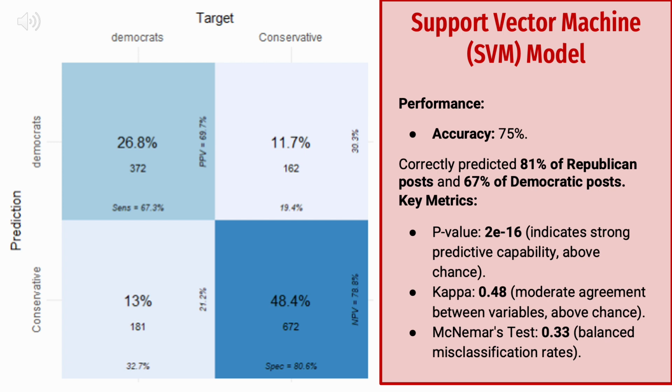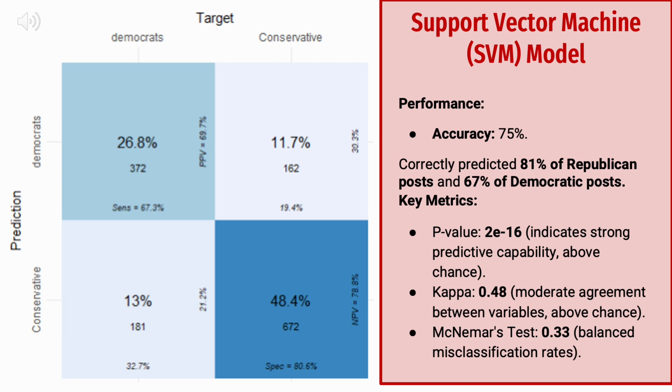The kappa was 0.48. This is important to mention as my dataset was slightly skewed with the predominant conservative class, which the kappa score accounts for. In agreement with the p-value, the kappa shows that there was a moderate agreement between the predicted and actual labels, beyond only chance. McNemar's test resulted in a value of 0.33, meaning that there is no significant difference in the misclassification rate, being either false positives or false negatives. Basically, when the model is unsure, its unsureness is not heavily skewed to a certain class.